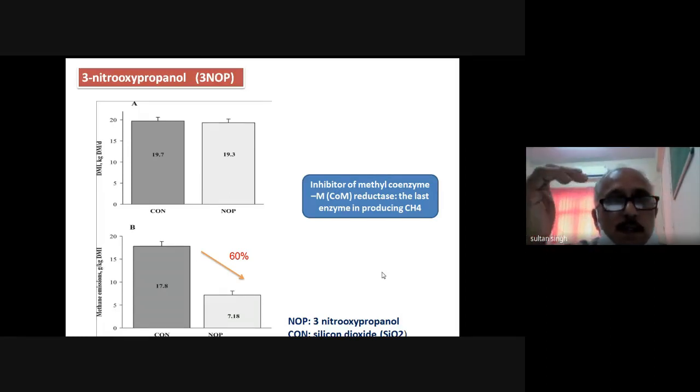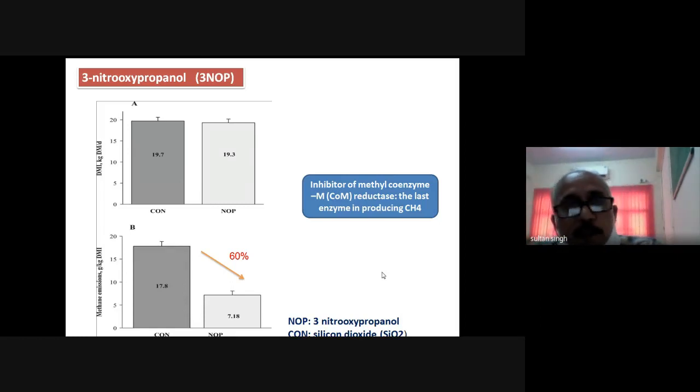The function of this compound is that the methanogen bacteria have 3 types of coenzyme system, and this particular compound inhibits the enzyme in the final stage where carbon dioxide and hydrogen, after utilization, are converted into the methane. The last step, where methyl coenzyme M reductase acts, is inhibited by this particular compound. That is why the methane production is less by using this particular compound.